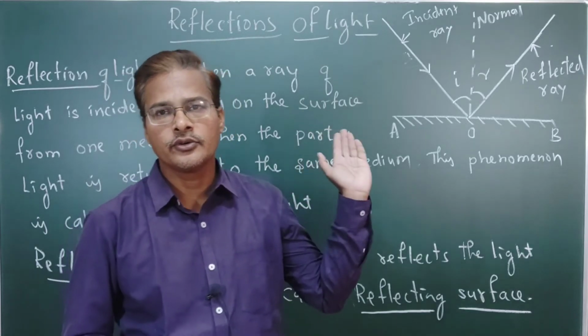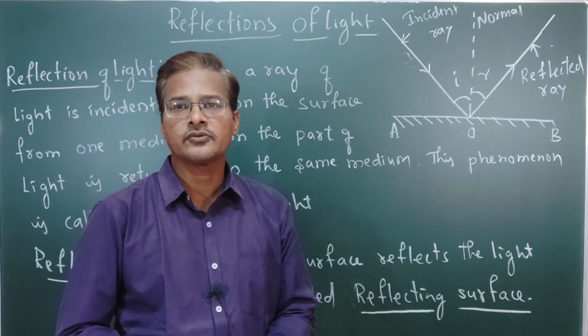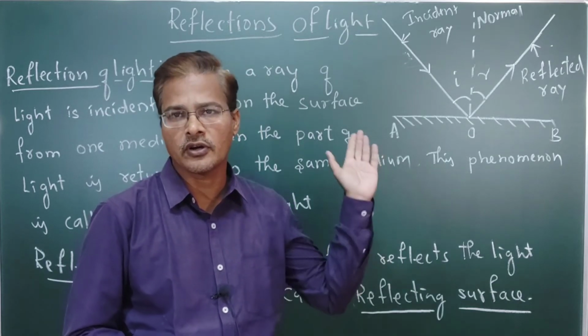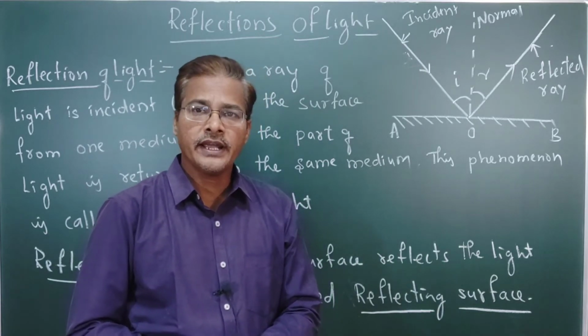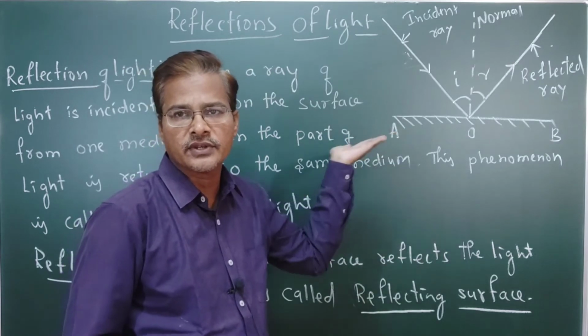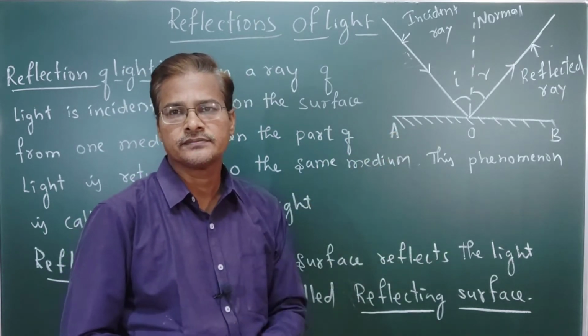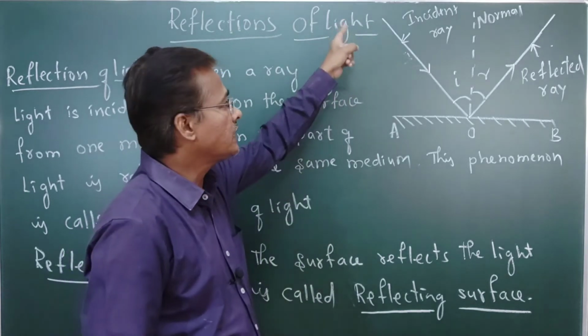I have already drawn some diagrams on the board. When a ray falls onto some reflecting surface, this is the one surface, there is one incident ray.